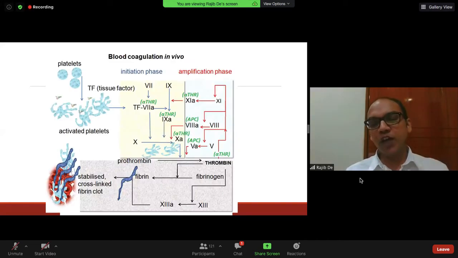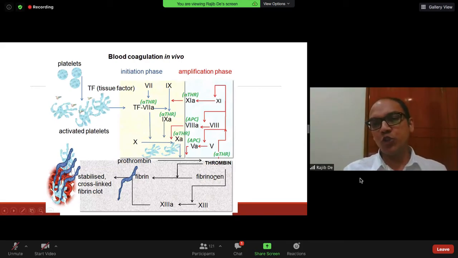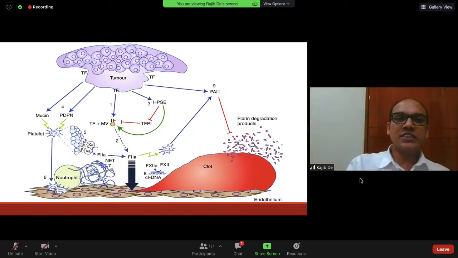The extrinsic pathway starts the coagulation. It is a tissue factor mediated extrinsic pathway. And when thrombin is produced, it blocks the extrinsic pathway by tissue factor pathway inhibitor and propagates the coagulation to the intrinsic pathway. In cancer, what happens? The cancer cells produce tissue factors and heparanase, which blocks the tissue factor pathway inhibitor.